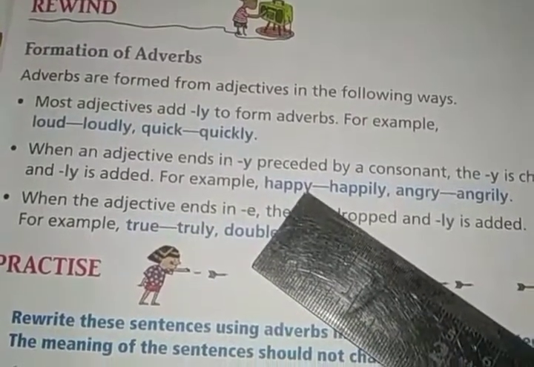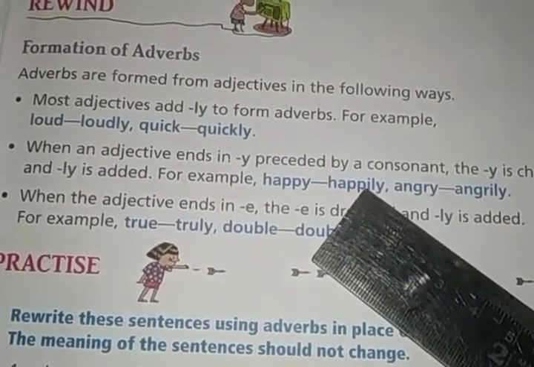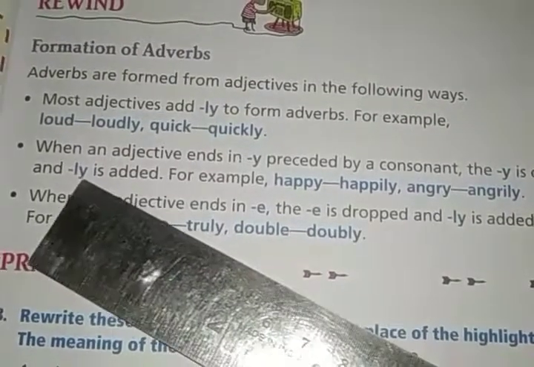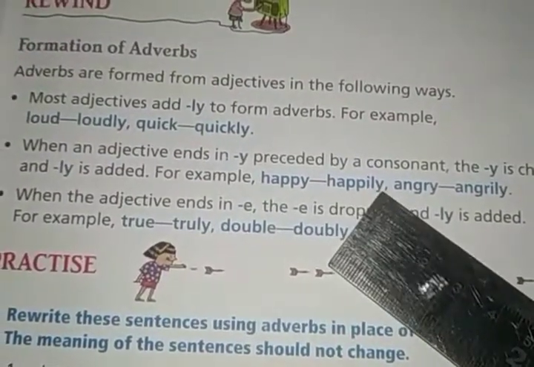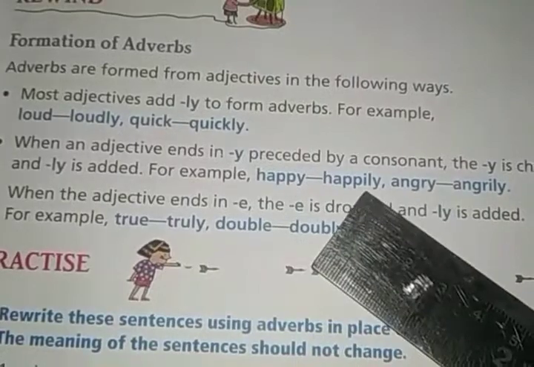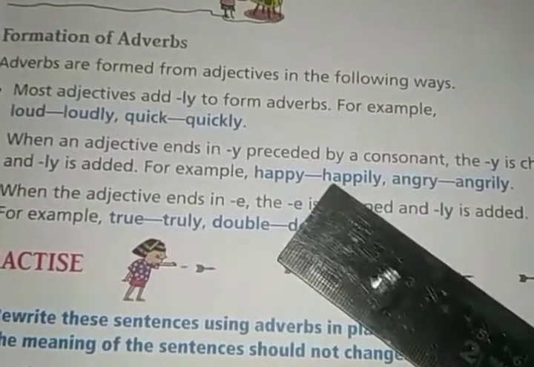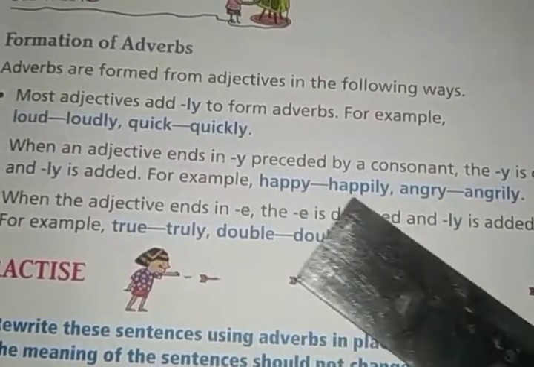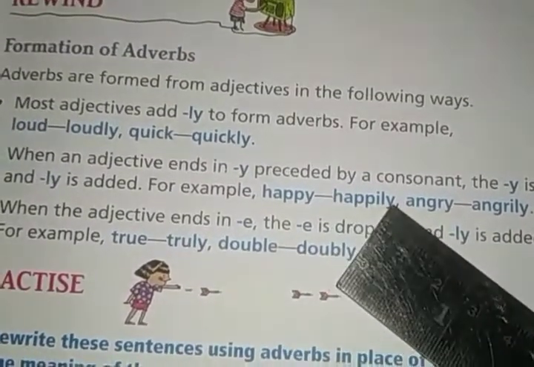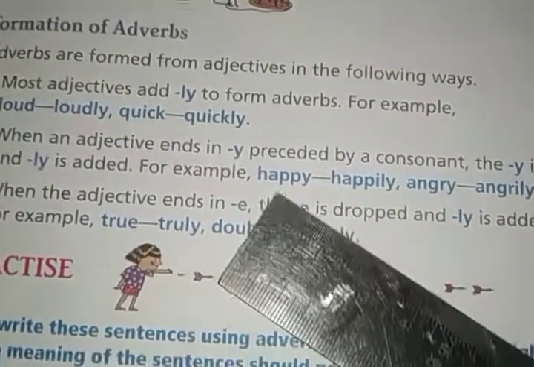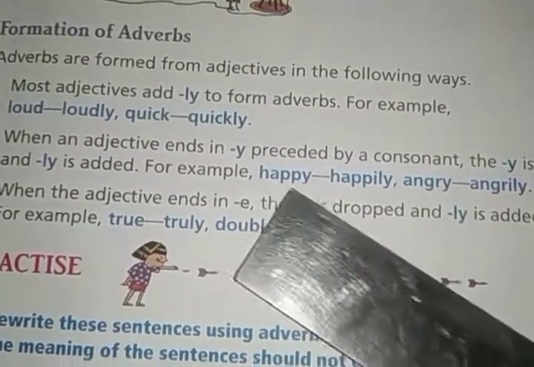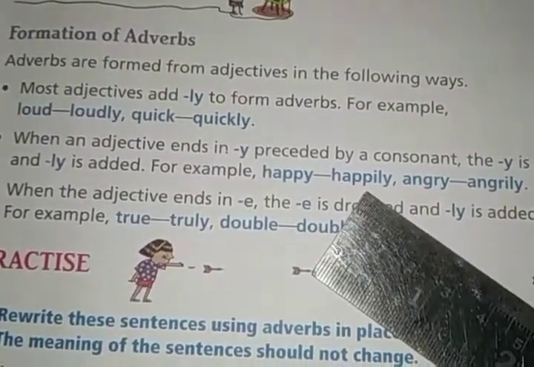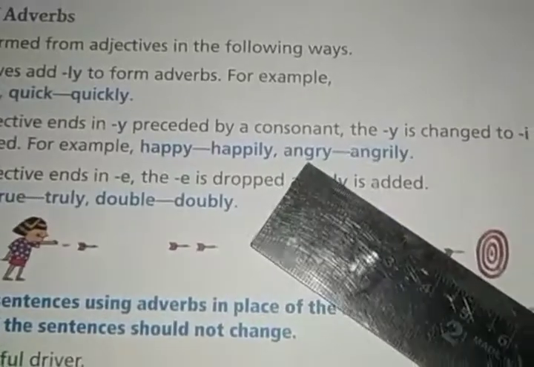Remove the y and write i, and then add ly, and it becomes happily. So the adjective happy becomes the adverb happily. Now the same, angry, angrily.